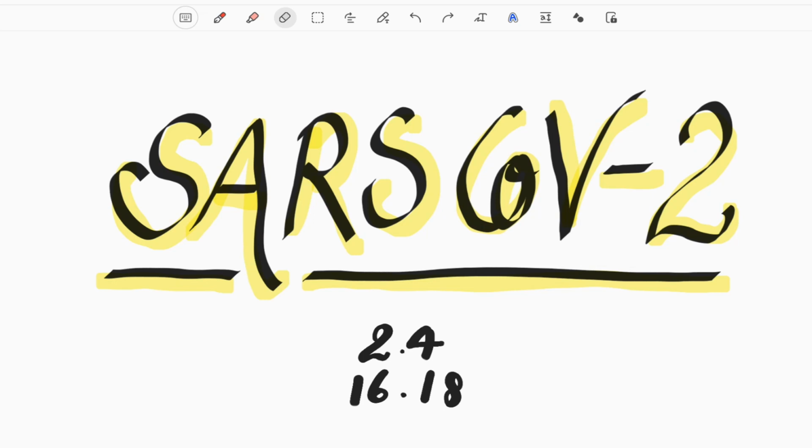So we are going to talk about SARS-CoV-2 today, a disease that has affected about 2.4 crore people in India and about 16.1 crore people worldwide.